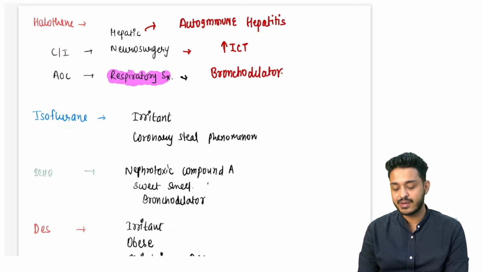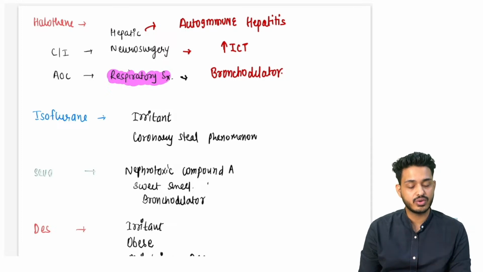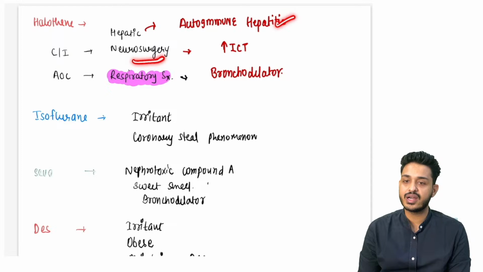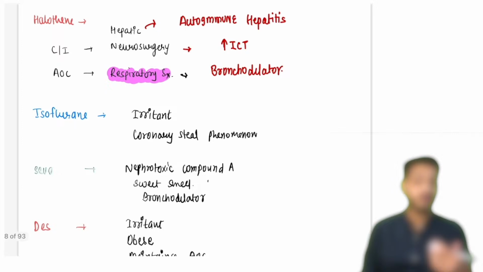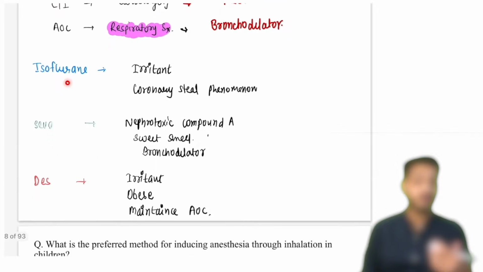तो हेलोथेन के बारे में तीन चीज़ें याद कर लो. One, it is going to cause autoimmune hepatitis, H for halothane, H for hepatitis. Contraindicated in neurosurgeries because it is going to increase the ICT. Third thing, agent of choice in the respiratory surgeries. Next one we are going to have is isoflurane.